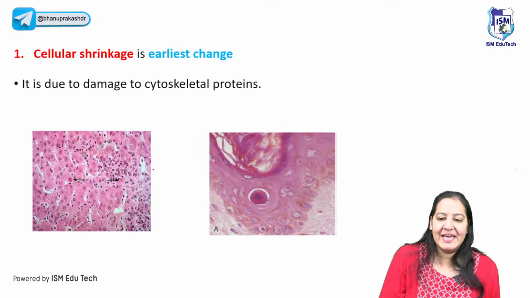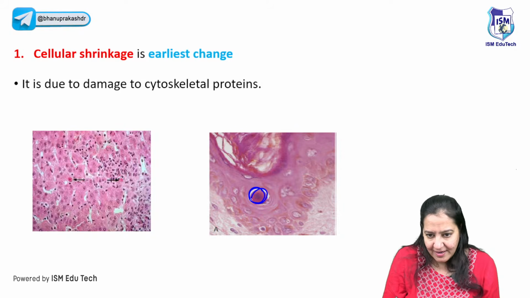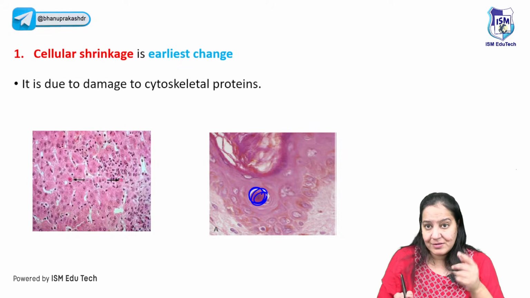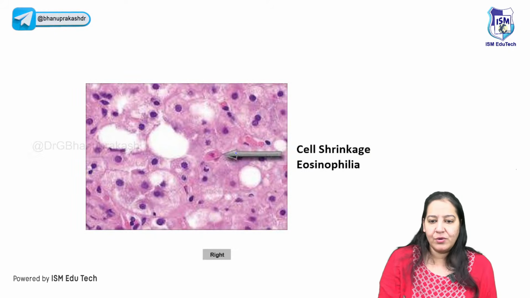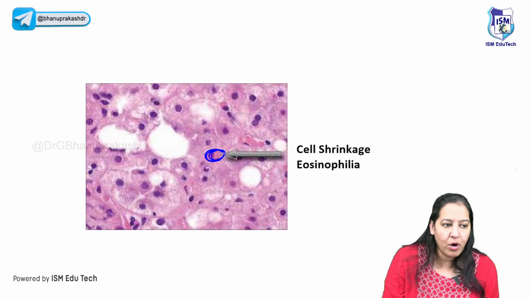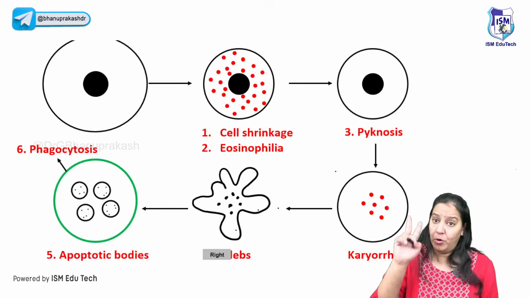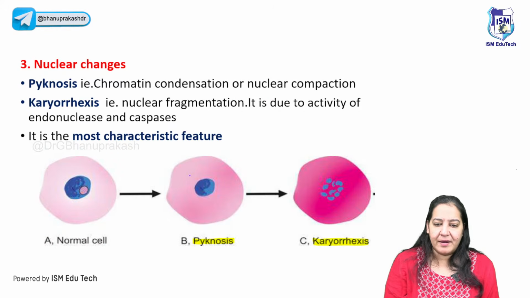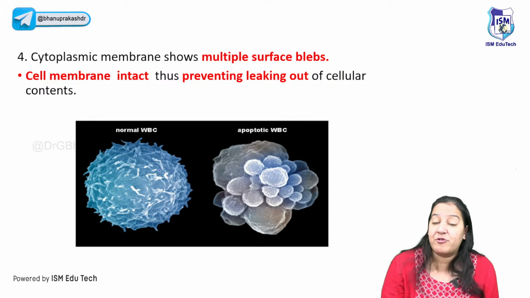Okay. So can you see this cell? Here, let me mark this cell. This cell is smaller than the others, so cell shrinkage. This cell is more pink as compared to all others. It's smaller and more pink, so cell shrinkage is there and eosinophilia is there. Both are there, right? Can you see here? This is pyknosis. This is karyorrhexis. Can you see bleb formation in electron microscopy?